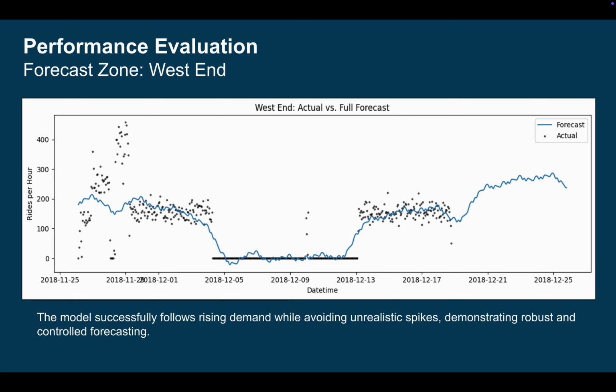And here you can see our forecast, which is the blue squiggly line. As you can see, it initially struggles to capture those initial ride demand, but as there's more data that it works off of, it more accurately captures the actual ride demand throughout the following weeks. And at the end, you can see the forecast for the week of December 18th to the 25th, in which it shows its prediction for what it believes the ride demand will be.